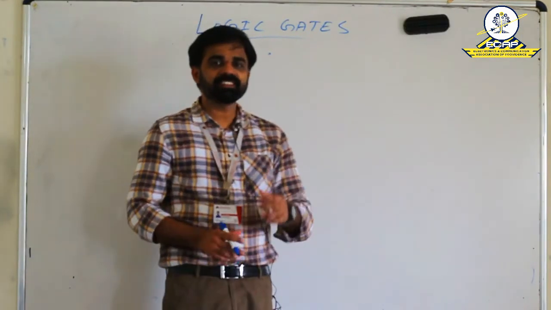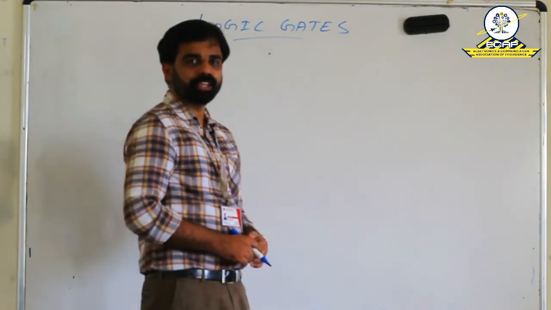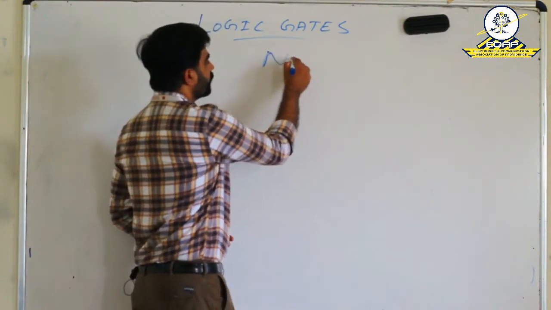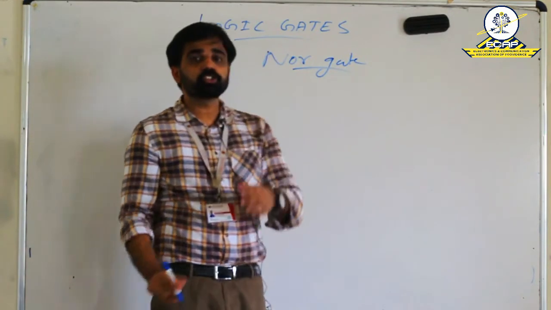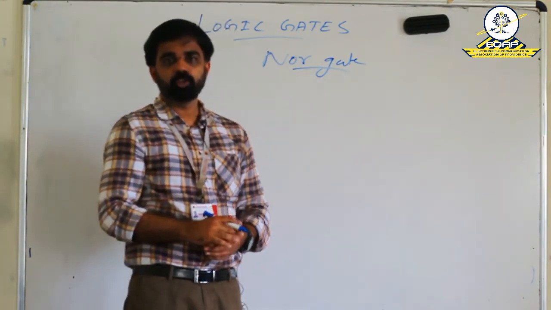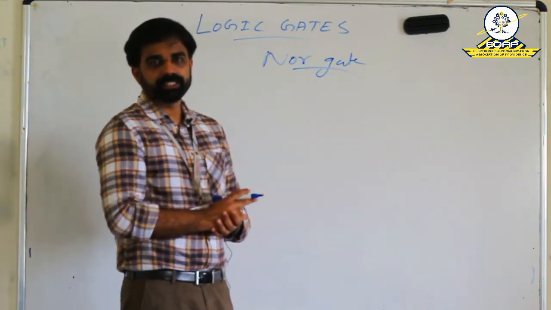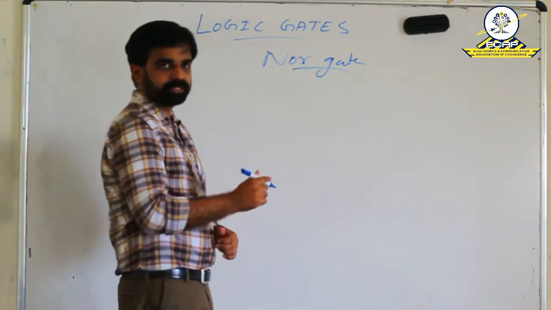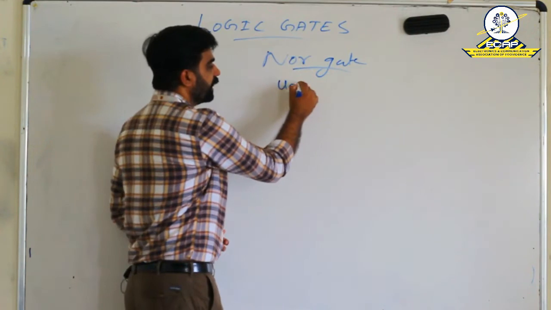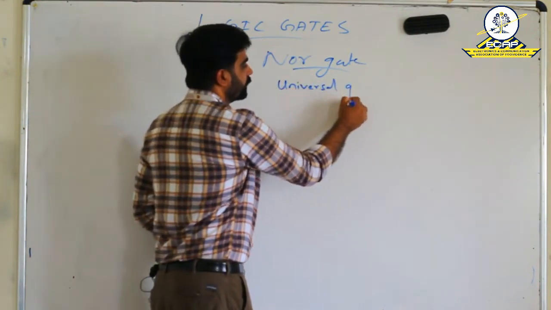Now we can see our last logic gate, that is NOR gate. NOR gate is also known as a universal gate, because all other logic gates can be constructed by using this NOR gate. So this is our second universal gate.